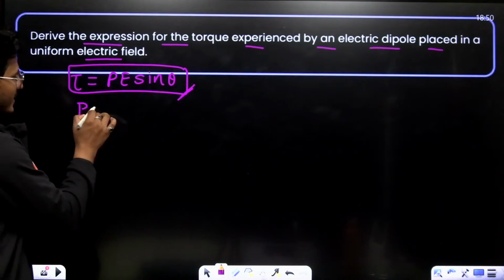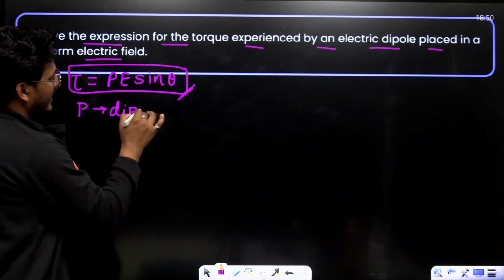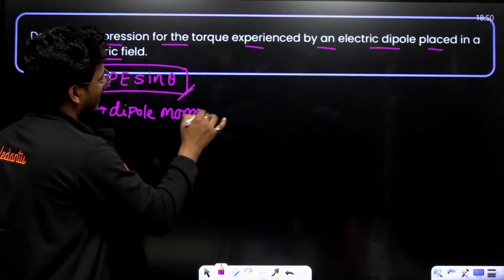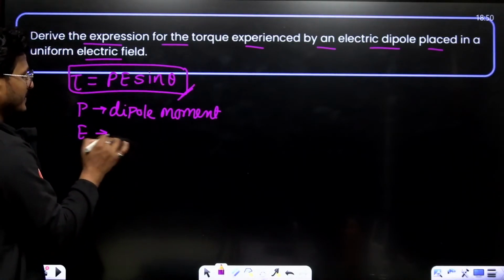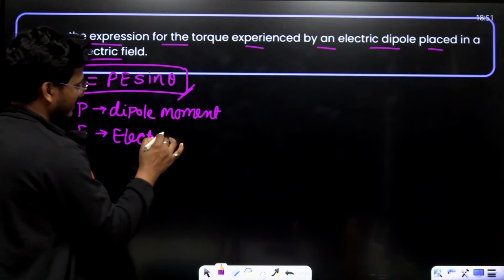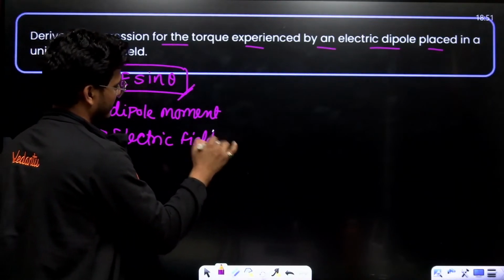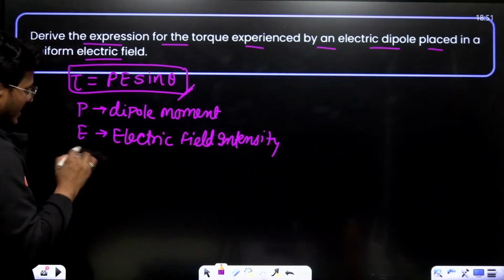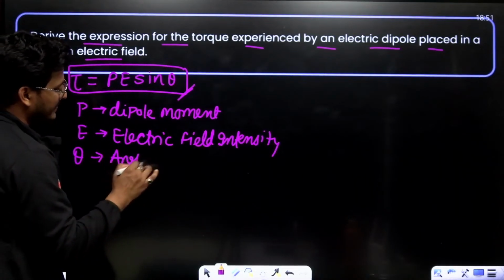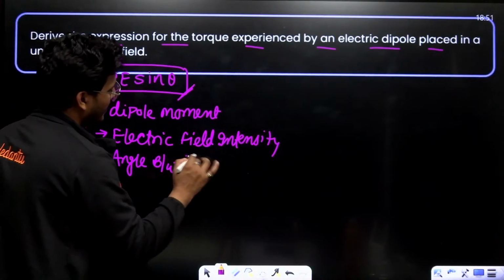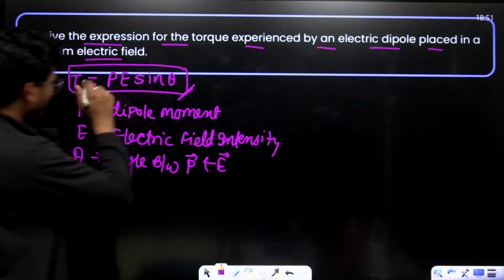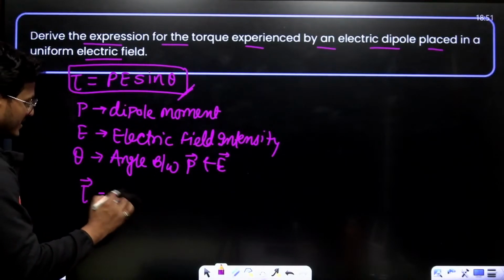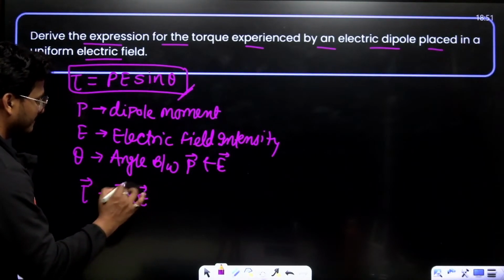P is the dipole moment, E is the electric field intensity, and theta is the angle between the P vector and the E vector. So we can write it as the torque vector tau equals P cross E.